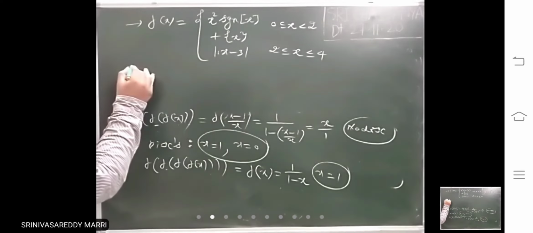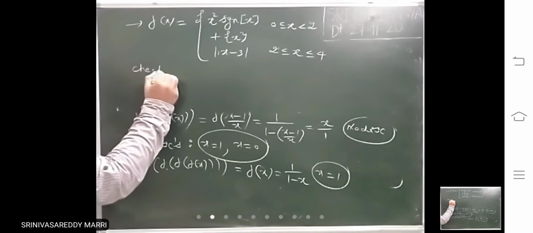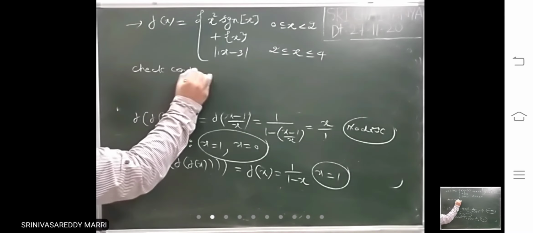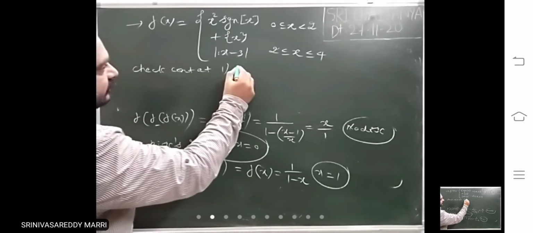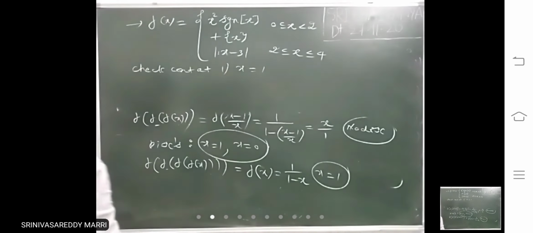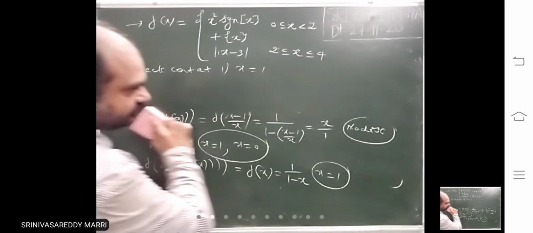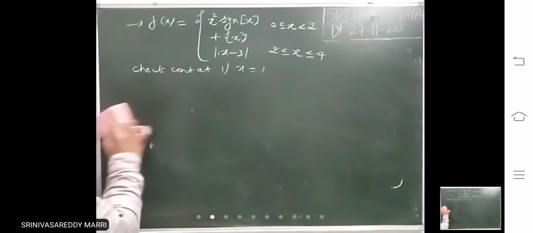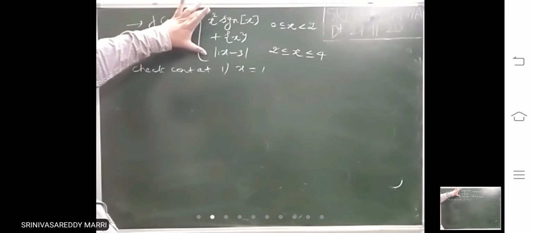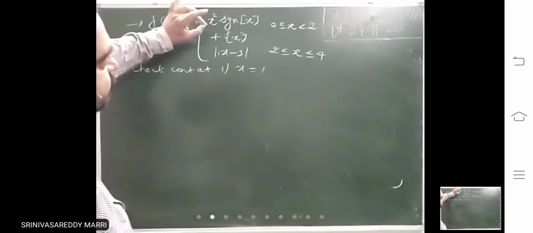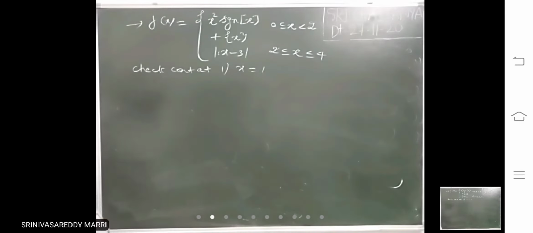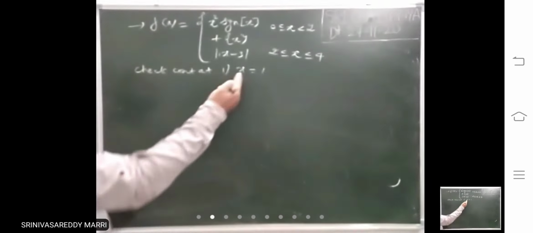Now check continuity at number 1, x equal to 1. Simply, the function seems to be more difficult, more typical, but doing it will be very easy.